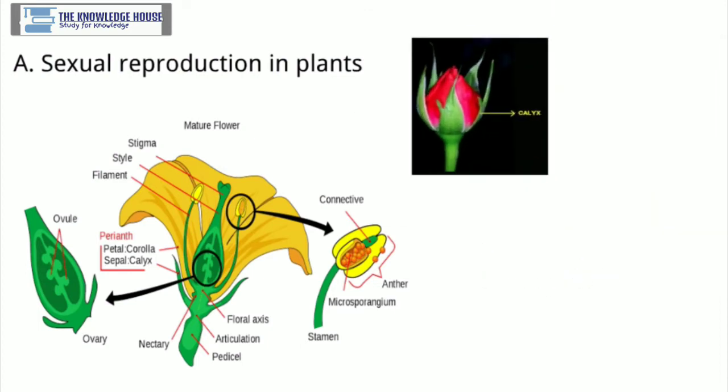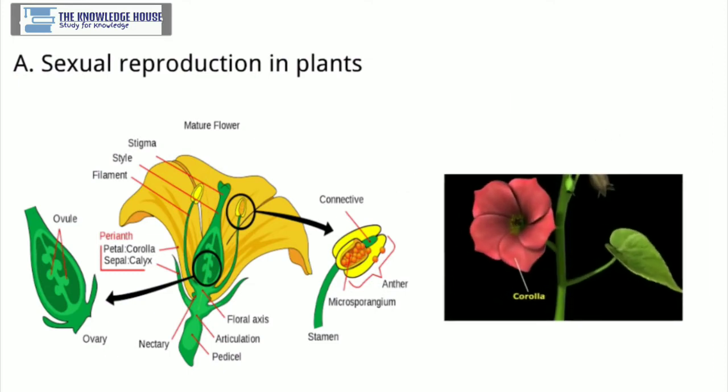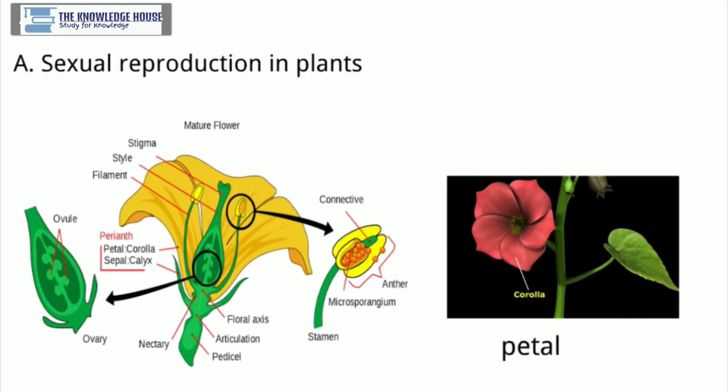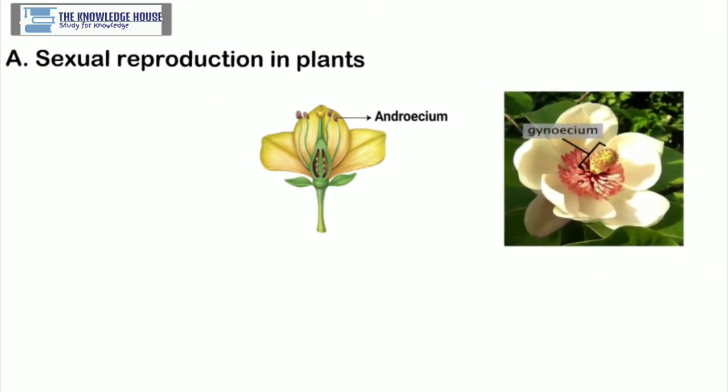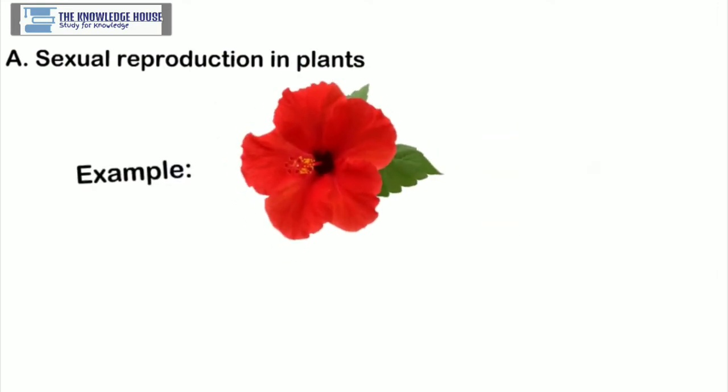Members of calyx are called sepals and they are green colored. Members of corolla are called petals and they are variously colored. A flower is called bisexual if both whorls, that is andrecium and gynoecium, are present in the same flower. Example: hibiscus. A flower is called unisexual if any one of the above mentioned 2 whorls is present in the flower.